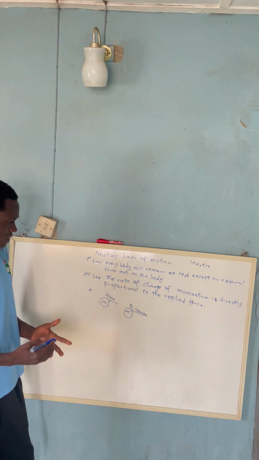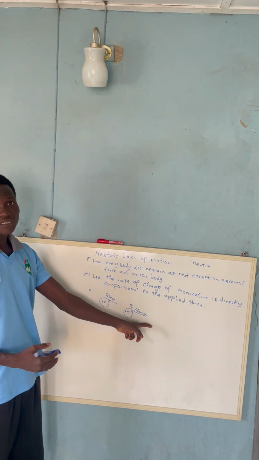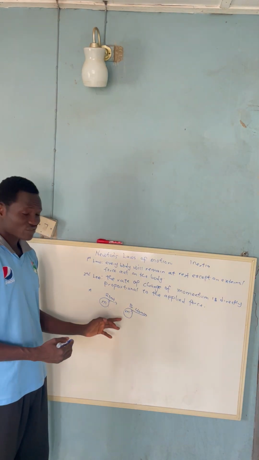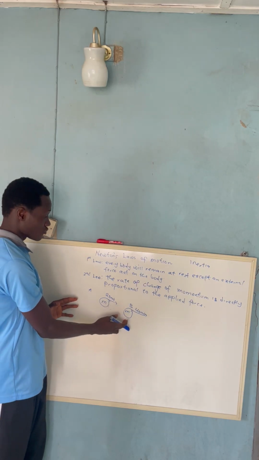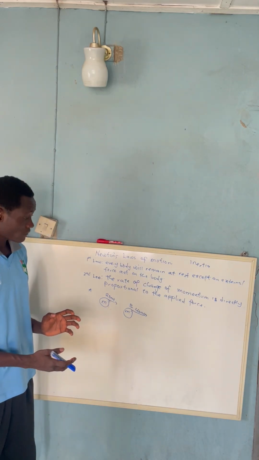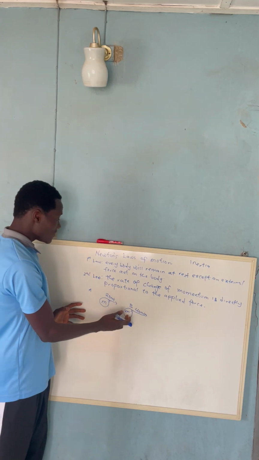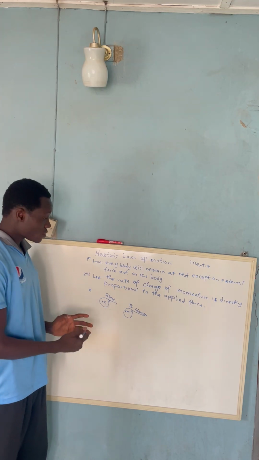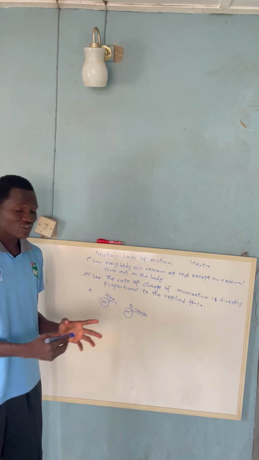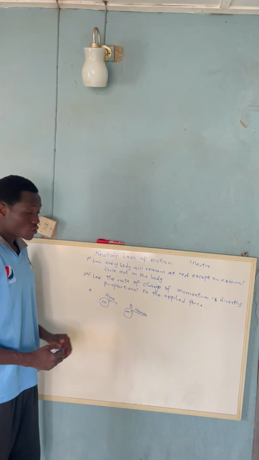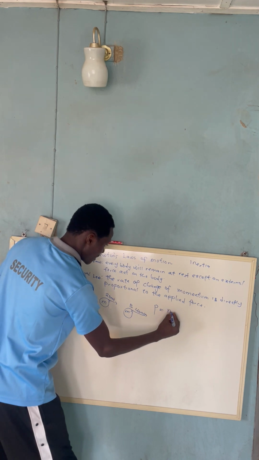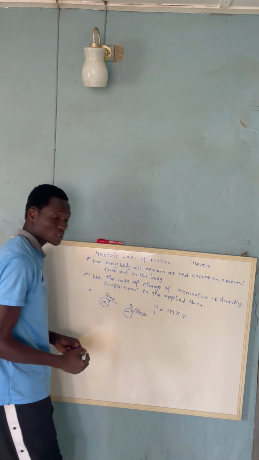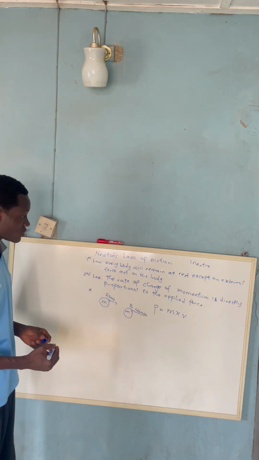So you notice that this one is moving faster than this. They both have similar masses. Now, this one has a higher momentum than this. Why is this one having a higher momentum? Because the product of the mass and the velocity is higher. So momentum, which is denoted as P, is equal to the product of mass and velocity. That is what we call momentum.